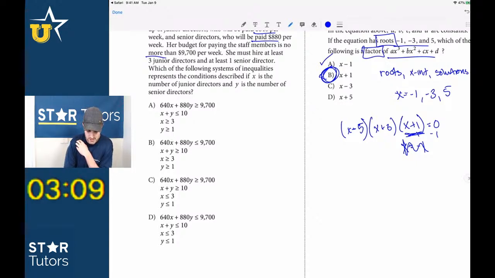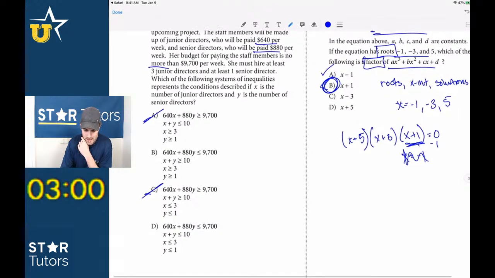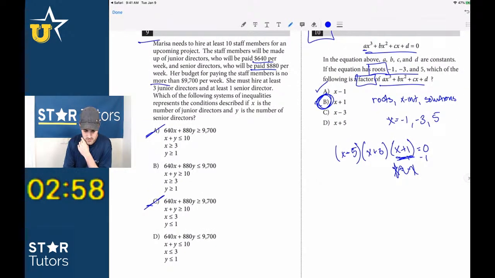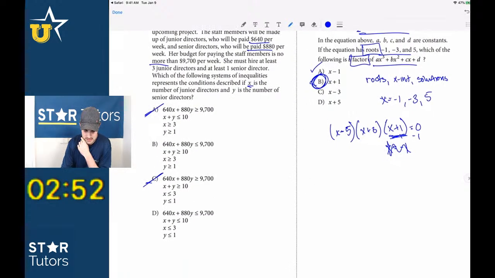So right away then, guys, we can eliminate C. We can eliminate A. She must hire at least 3 junior directors and at least 1 senior director. X was the number of junior directors, and Y is the number of senior directors. So she must hire at least 3 junior directors, which is X. So X has to be 3 or greater. So I think it's got to be this one, B.